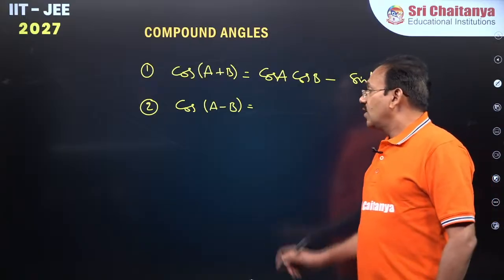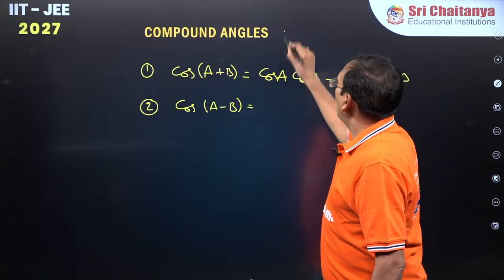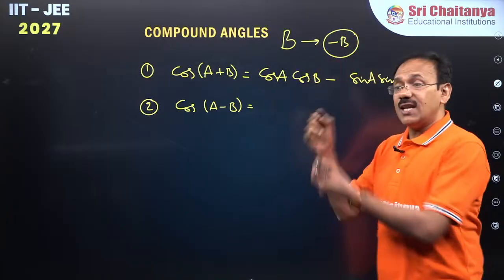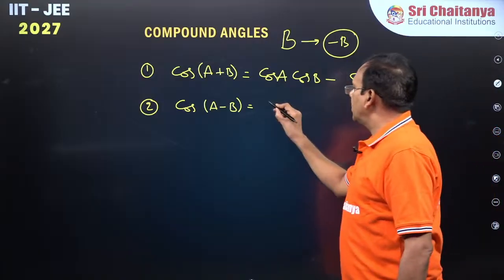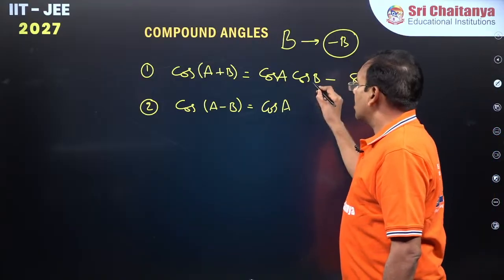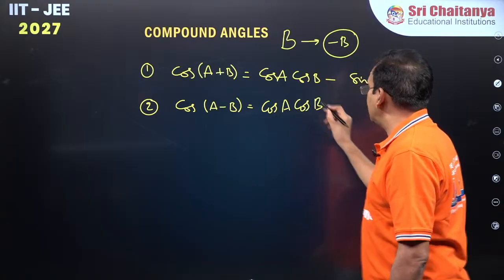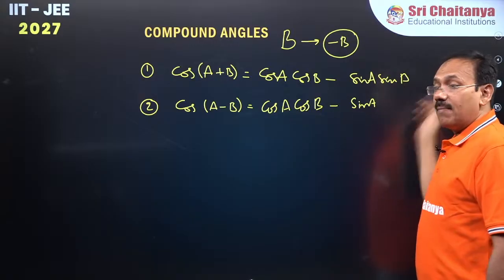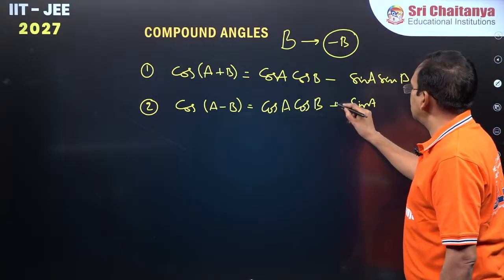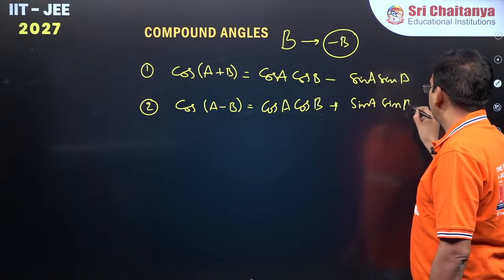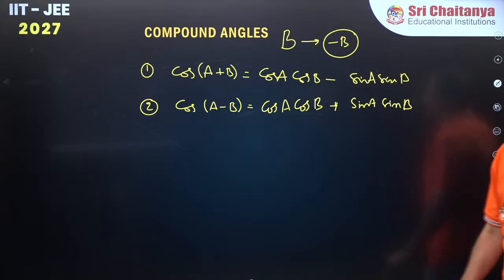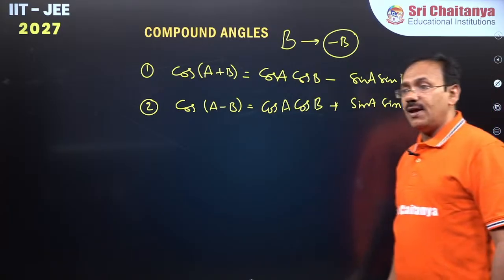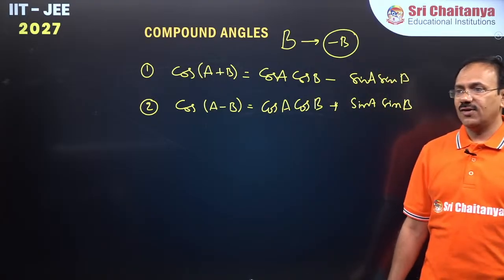Why, in the above formula, don't you replace b by minus b? Just replace b by minus b, so that this term is cos a, and cos of minus b is cos b itself, minus sin a, and sin of minus b will become minus sin b, which makes this plus sin b. Clear everyone? Do you understand how this formula has come? Cos of a minus b formula: cos a cos b plus sin a sin b. Right everyone?